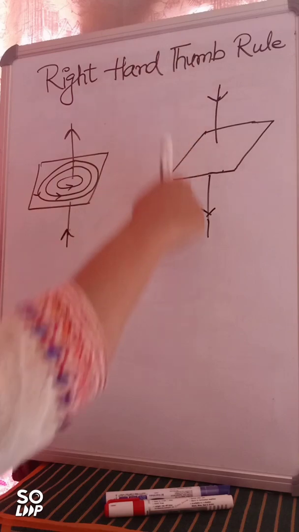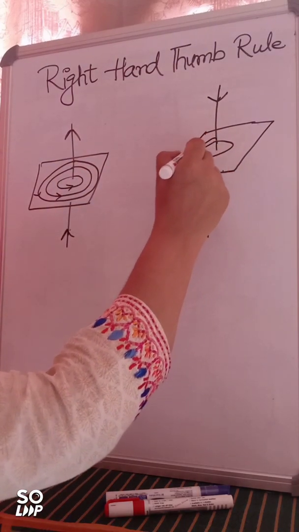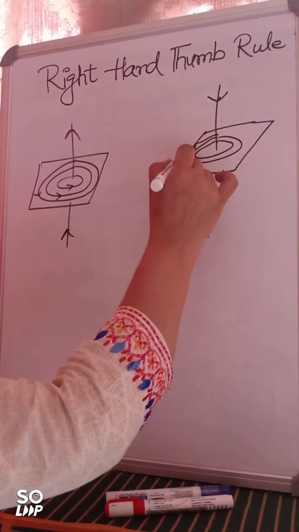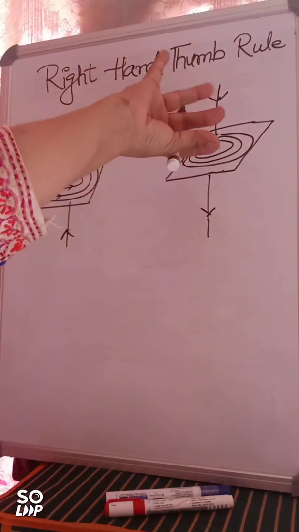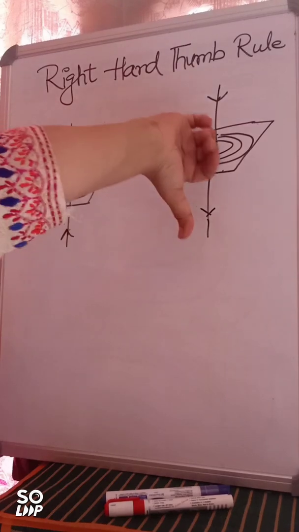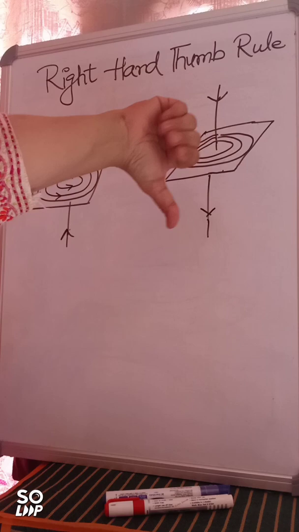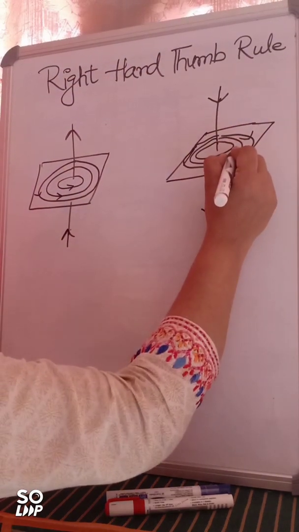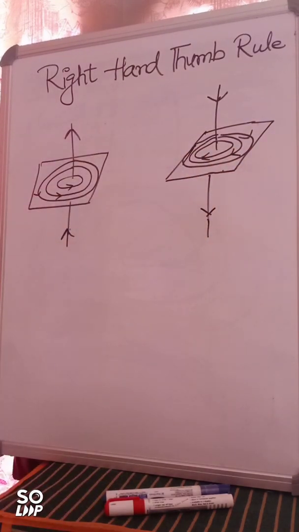And in the same way, if current is moving in downward direction, again this current carrying conductor is going to behave like a magnet, right? Again magnetic field lines are there. So how are they going to behave? Again, it is moving in downward direction. So these are your encircling fingers. I'll be holding it like this, right? So current is in downward direction, so your encircling fingers are going to move this way. It means these magnetic field lines are running from north to south. So this is how you represent the direction of magnetic field lines.